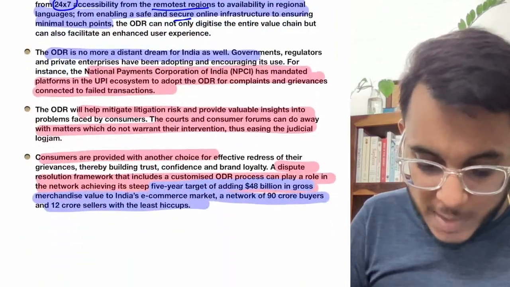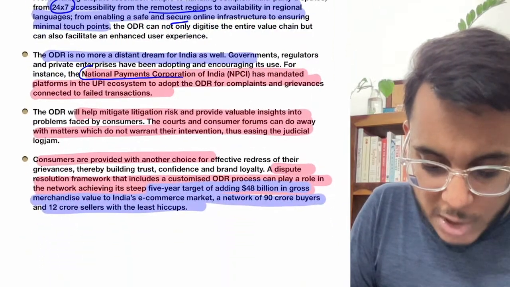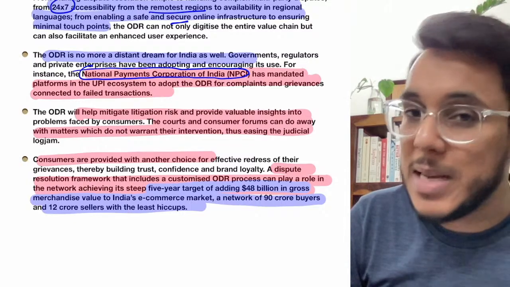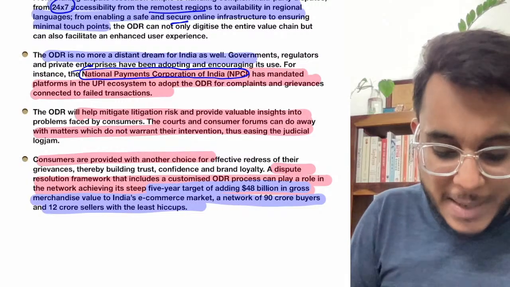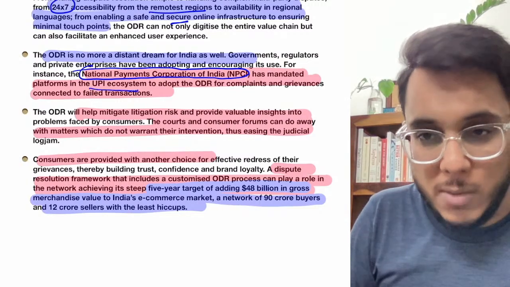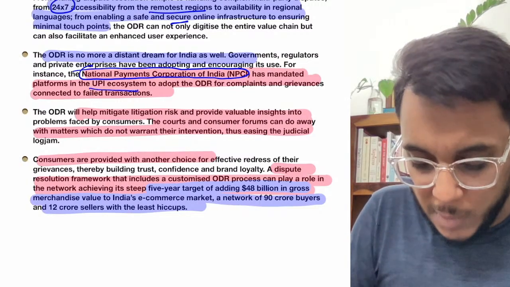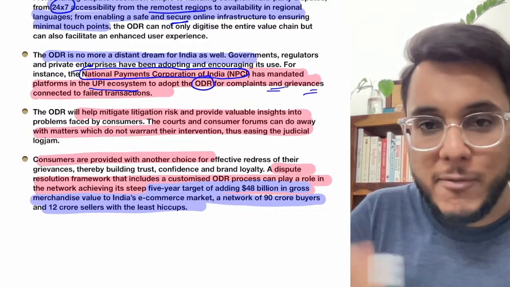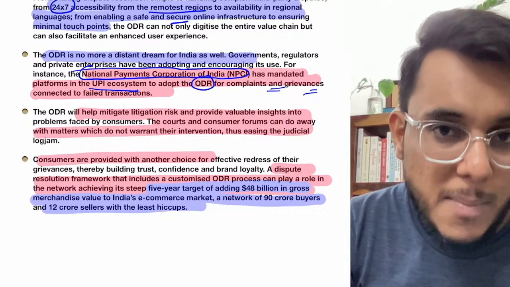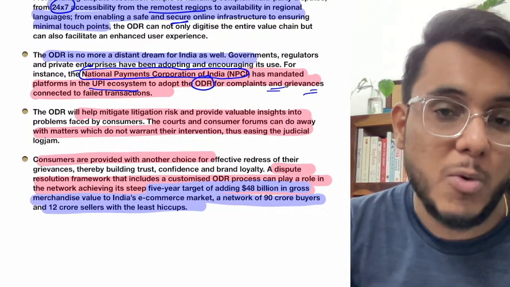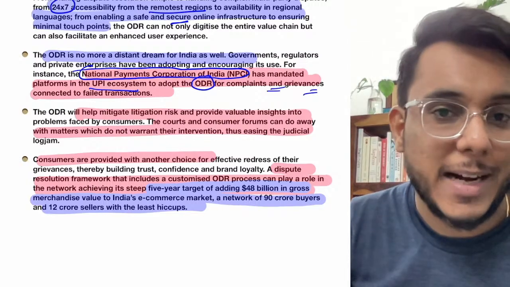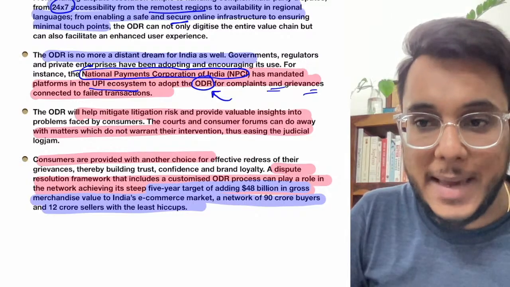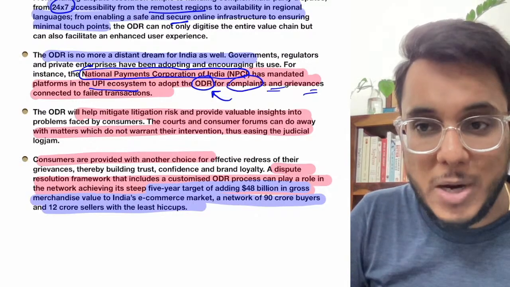Here an example has also been given. For example, the National Payments Corporation of India, NPCI. NPCI is the one that came out with UPI, BHIM and all these initiatives. NPCI has mandated that all the applications using the UPI platform adopt the ODR, online dispute resolution mechanism. So if you transferred money from the BHIM app and the money got deducted from your account, but it did not get transferred to the other account that you wanted, there is an online dispute resolution mechanism where you can raise complaints. They will be given a grievance.